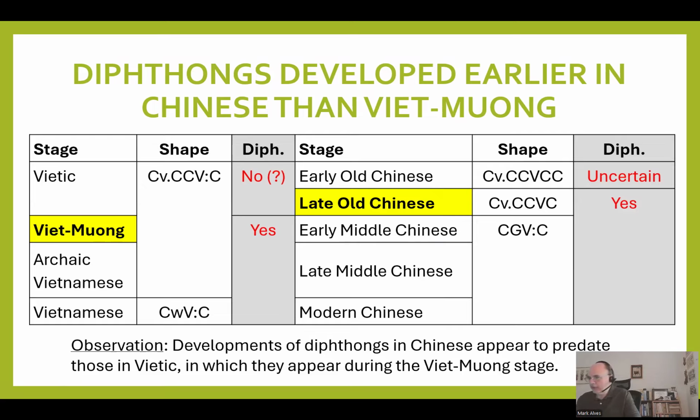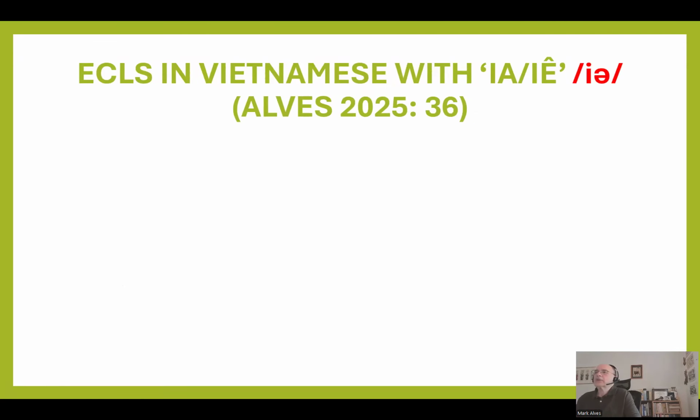And then suddenly we see them in Viet-Muong, along with these Chinese loanwords from this early period. So let's look at some of those. Among early Chinese loanwords in Vietnamese, we'll look at those with ia. Again, for each of the ia and ua, there are approximately 40. It varies according to the diphthong, and I will just pick out a few.